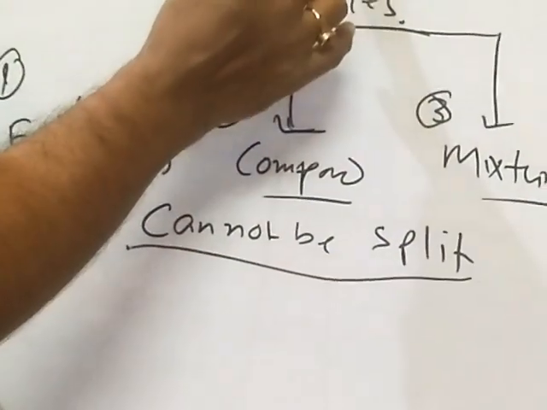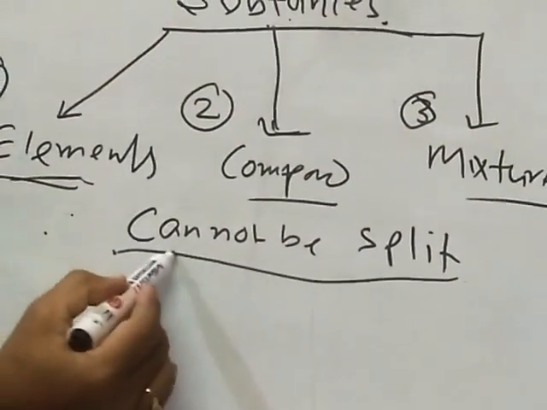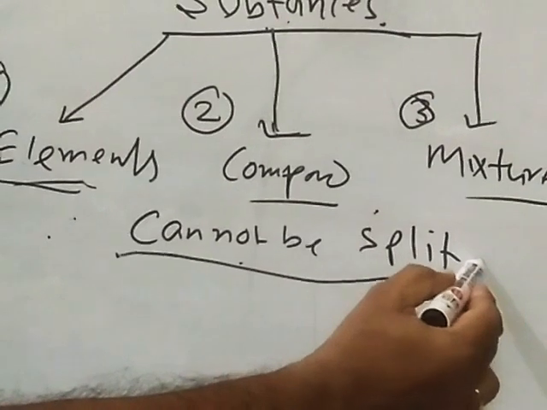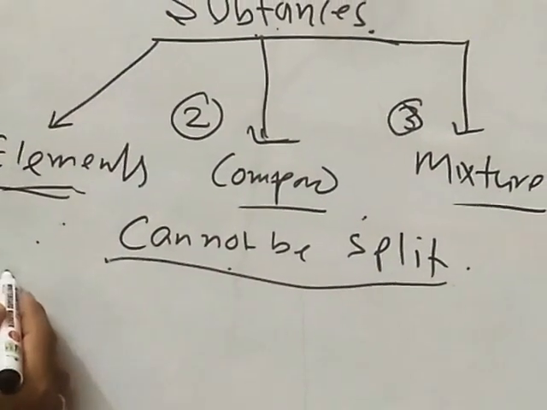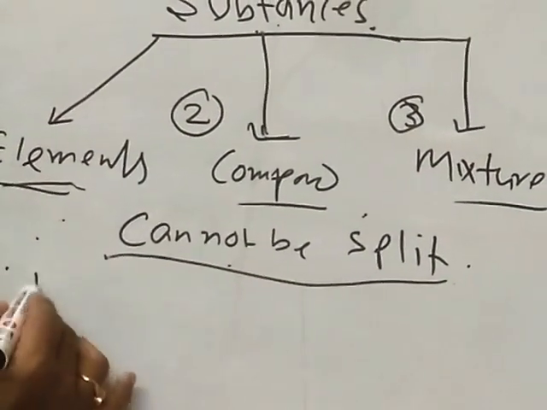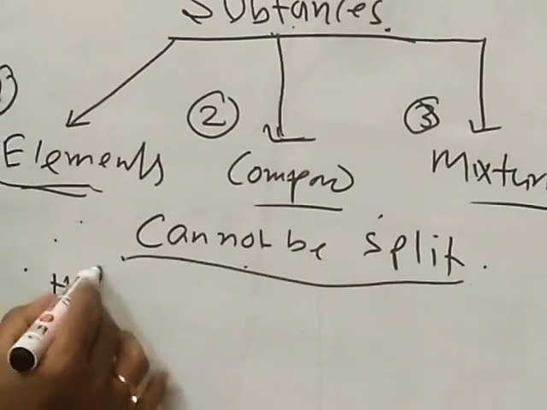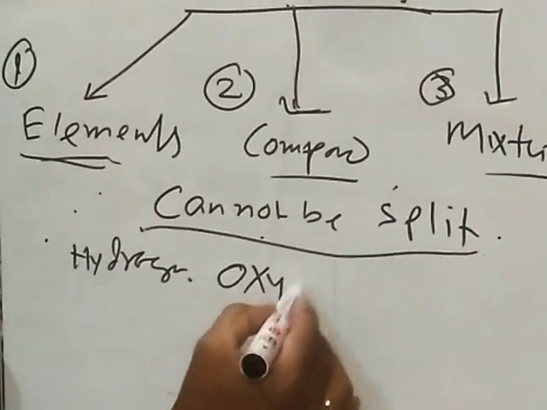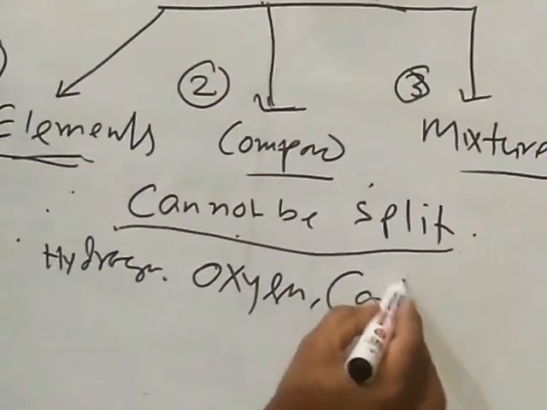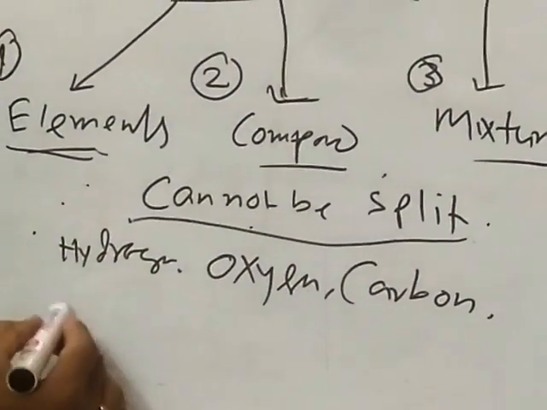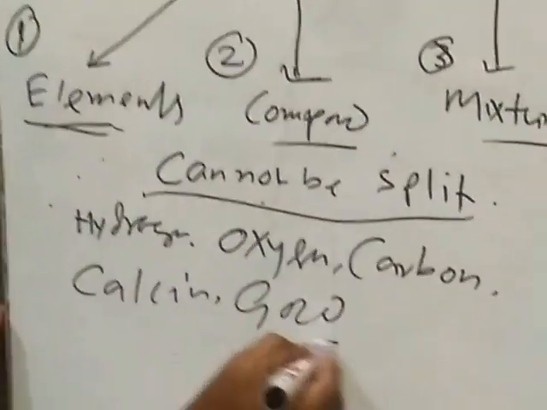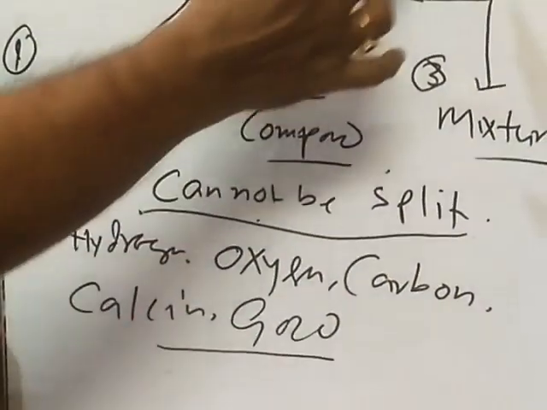An element is a substance that cannot be split into simpler substance by chemical means. For example, you take hydrogen, you take oxygen, you take carbon, you take calcium, you take gold, all are examples of element.